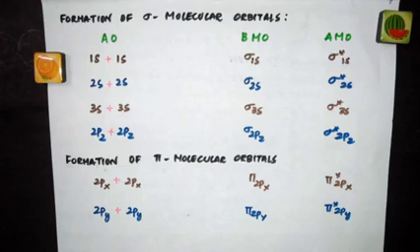increasing order. And as I told you already, just like how you fill atomic orbitals, molecular orbitals should also be filled with electrons following the same set of rules like Aufbau principle, Hund's rule, Pauli's exclusion principle. All these rules should be followed to fill molecular orbitals with electrons.